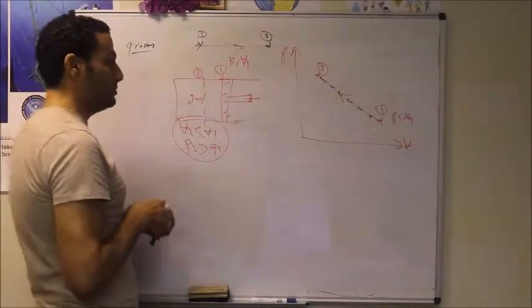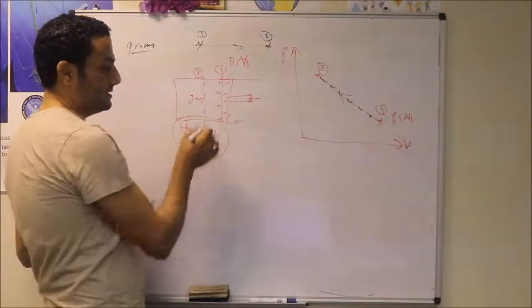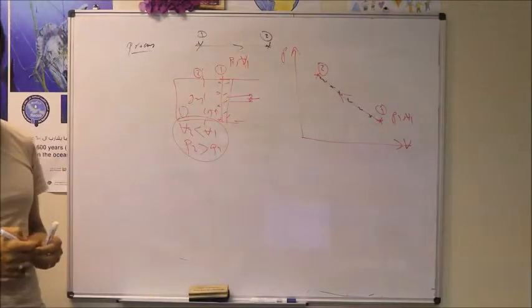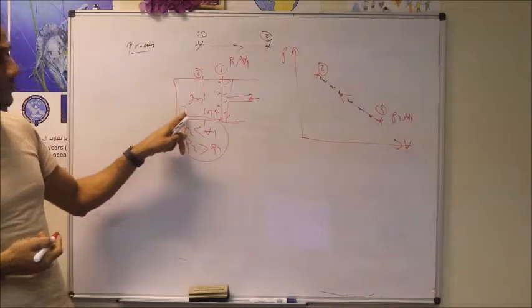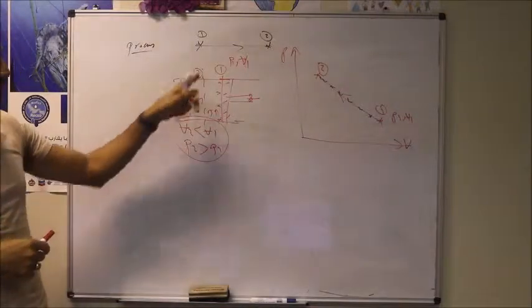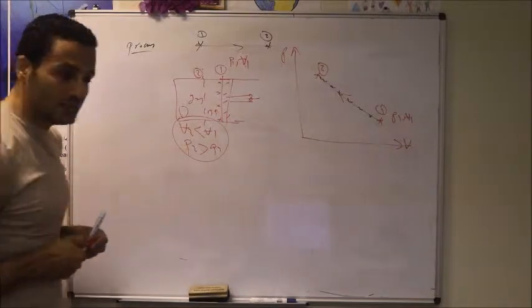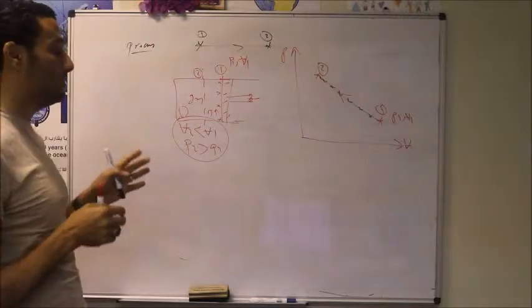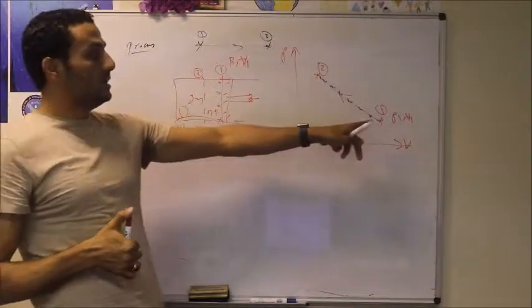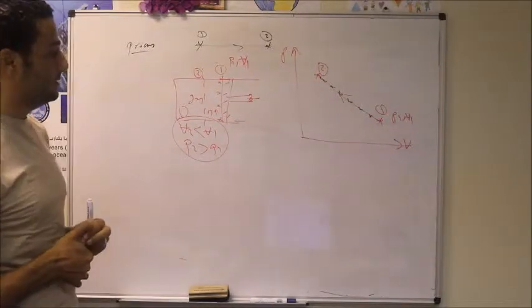If you are moving this piston, due to the friction between the gas and the piston, you will find that beside this piston the temperature may be a little higher than the temperature at the end of the cylinder. As the temperature is different, we don't have thermal equilibrium, and also the pressure will be different. While moving the system, the pressure will not be the same within the system. So this means we don't have equilibrium. But in a quasi-static or quasi-equilibrium process, we assume equilibrium is attained while this piston is moving, or while the process is proceeding from the initial state to the final state. So this is a kind of imaginary process.